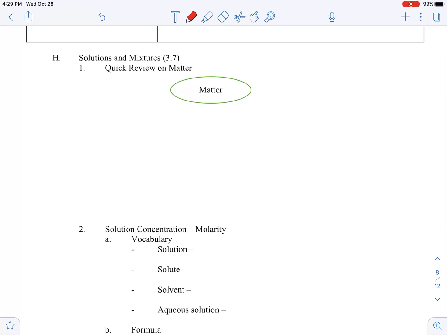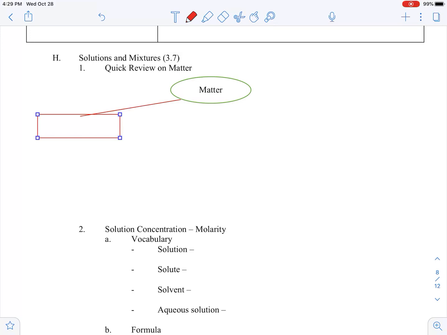We are jumping into 3.7, which is solutions, and we talk about mixtures as well. So, jumping right in, we're actually going to do a quick review of matter. There are two main types of matter and a way it can be broken down. The first one is pure substances.